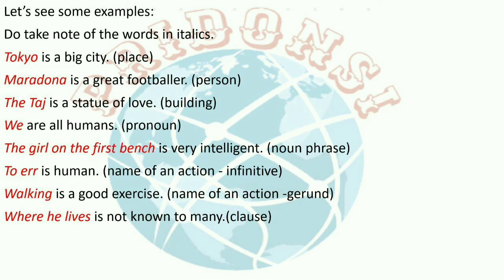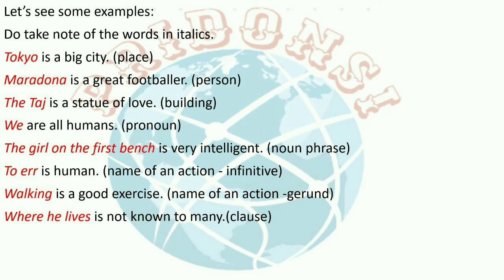Let's see some examples. Do take note of the words in italics. Tokyo is a big city. Tokyo is name of a place. Maradona is a great footballer. Maradona is name of a person. The Taj is a statue of love. The Taj is name of a building. We are all humans.